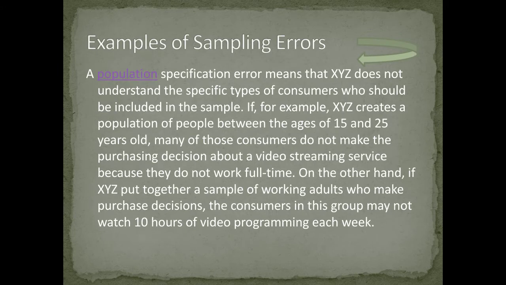Now, examples of sampling error. A population specification error means that XYZ doesn't understand the specific types of consumer who should be included in the sample. This is an example of a sampling error.